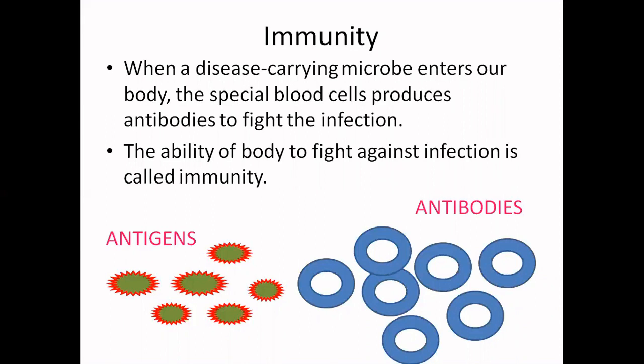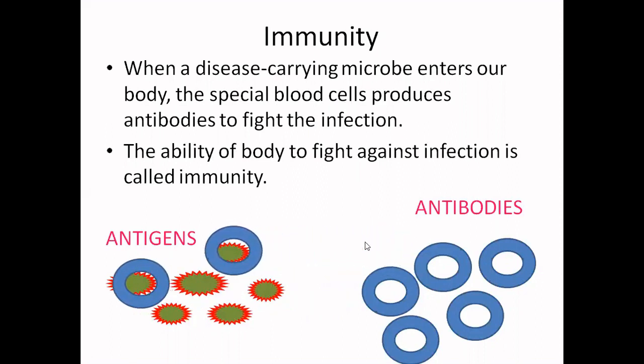But if antigens are powerful and antibodies are not enough to fight against them, then we fall sick. This ability of our body to fight against infection because of antibodies produced from special blood cells is known as immunity.